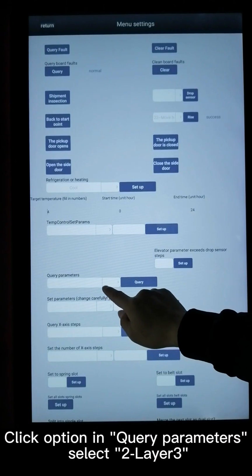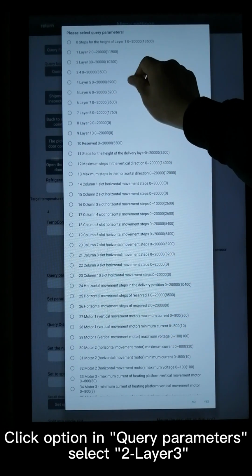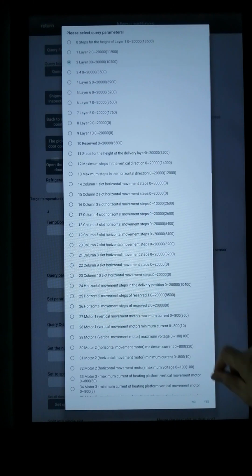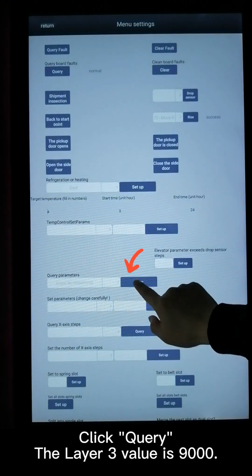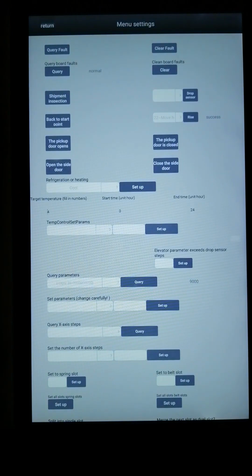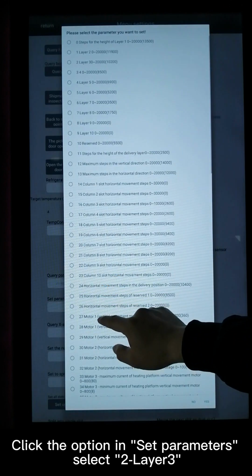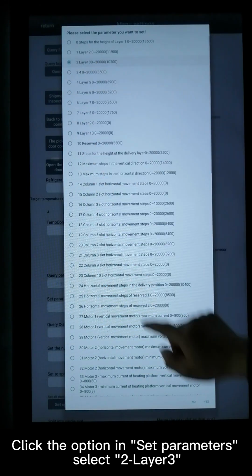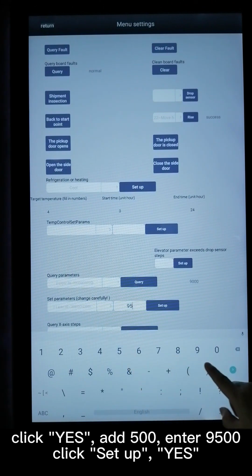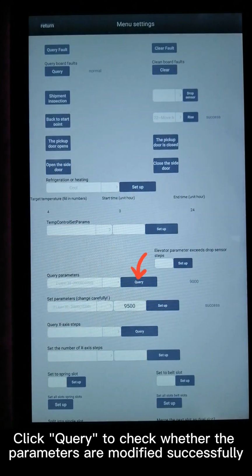Click option in query parameters. Select to layer 3, click yes. Click query, the layer 3 value is 9000. Click the option in set parameters, select to layer 3, click yes, add 500, enter 9500, click setup, yes. Click query to check whether the parameters are modified successfully.